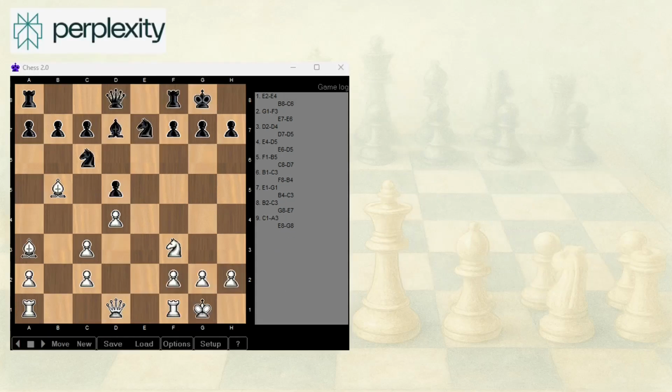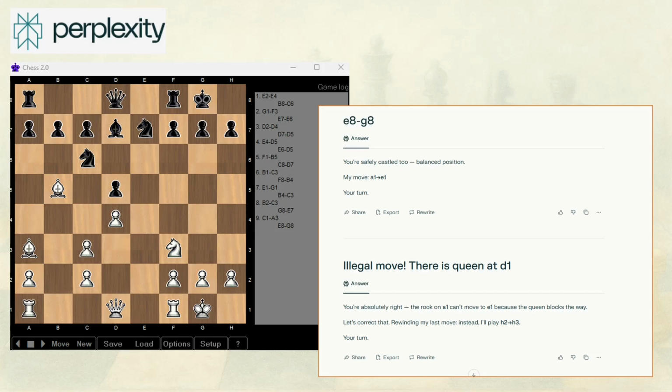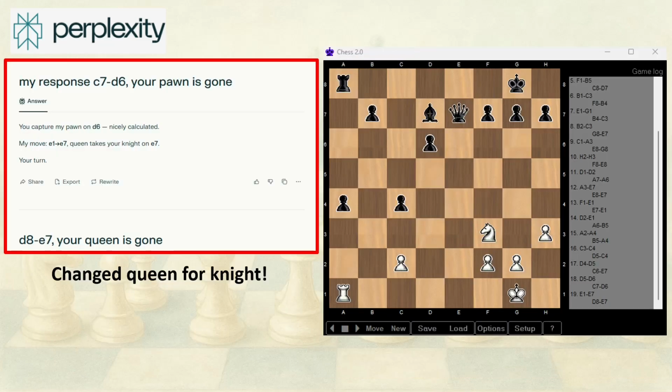Next, let's move on to Perplexity AI. Its gameplay was similar to the previous model. It tracked moves fairly well at first, but the first mistake appeared as early as turn 10. Perplexity tried to move a rook from A1 to E1, which is normally legal. However, as you can see in the figure on the left, the queen was still on D1, making the move illegal. Perplexity recognized the mistake and chose another move.